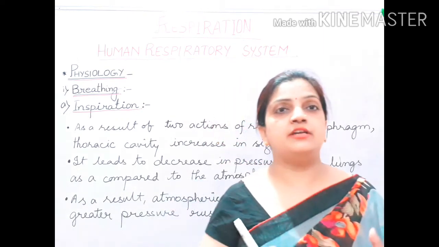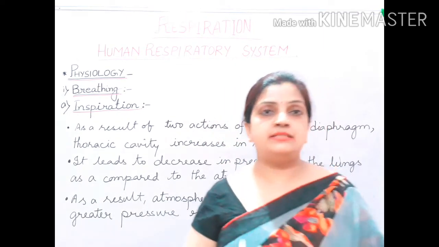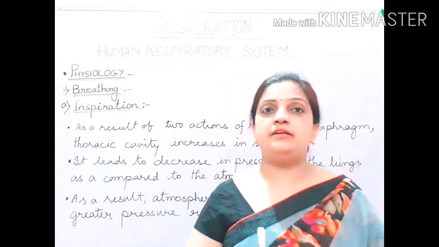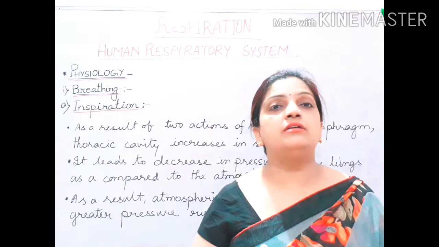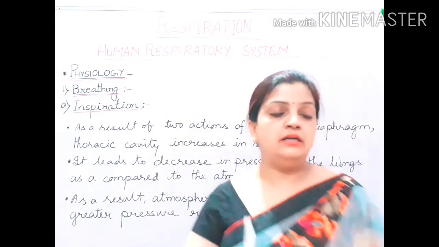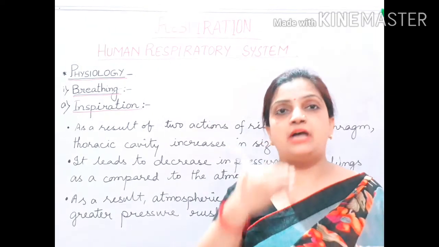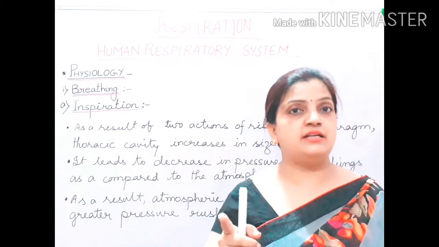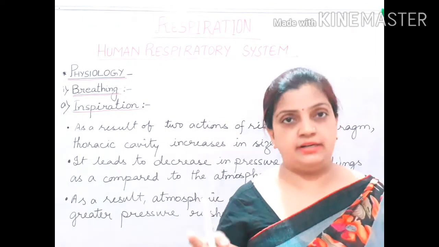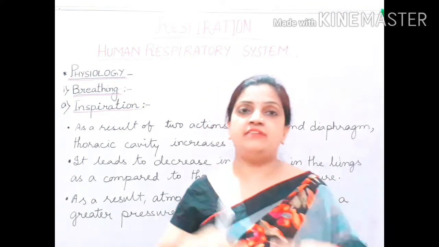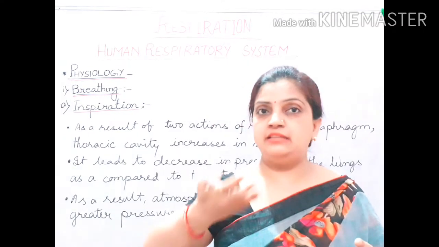Children, the things you have to remember here: first, inspiration is a process of inhalation. Second, ribs, intercostal muscles and the diaphragm take part in this. Third, the ribs move upward and outward because of the intercostal muscles, and due to this movement, the thoracic cavity increases in size lengthwise.